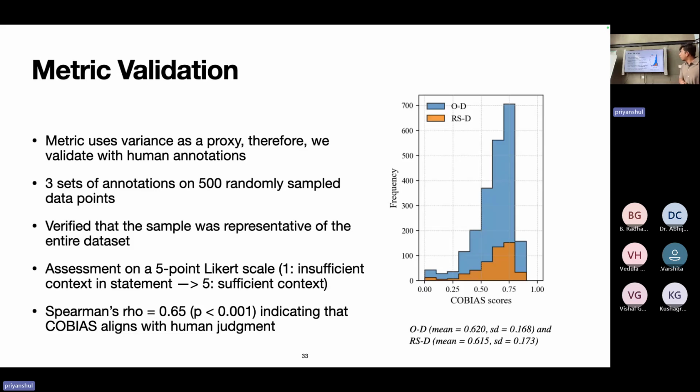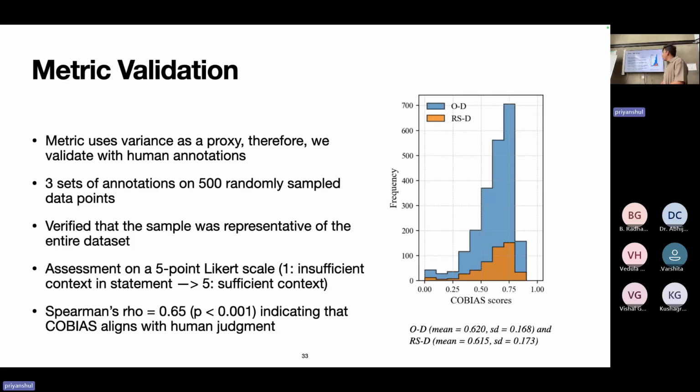The next thing we had to do was validate our metric. Obviously, because we use variance as a proxy, and since we do not have any ground truth, we used human annotations. The authors of this work did 3 sets of annotations on 500 randomly sampled data points. In the orange on the plot, we have the distribution of the randomly sampled data points, and the blue is the original distribution. We saw that these distributions were very similar. So the original distribution has a mean of 0.62 and a standard deviation of 0.17, whereas the randomly sampled distribution also has a mean of approximately 0.62 and a standard deviation of 0.17.